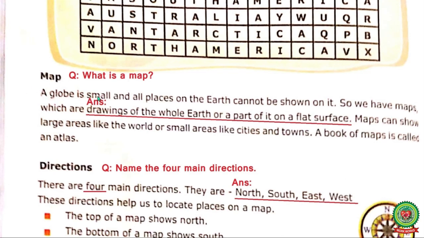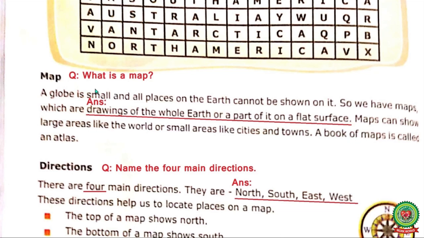A globe is small and all places on the earth cannot be shown on it. So we have maps, which are drawings of the whole earth or a part of it on a flat surface. Maps can show large areas like the world or small areas like cities and towns. A book of maps is called an atlas. So what is map? Map is a drawing of the whole earth on a flat surface. And what is an atlas? It's a collection of maps.